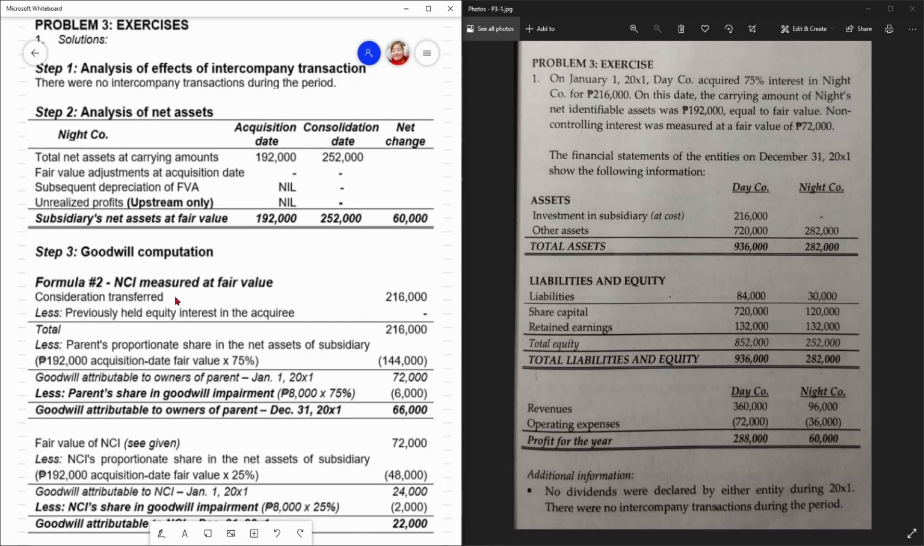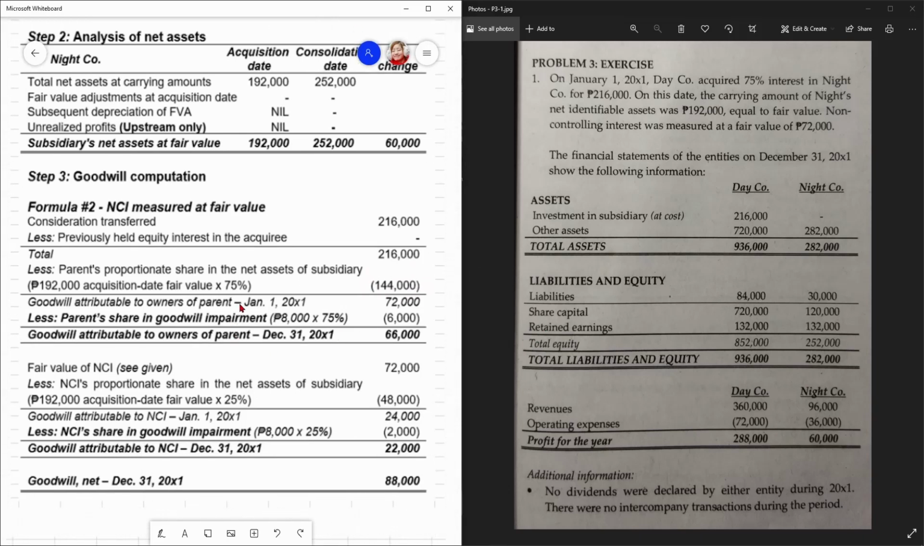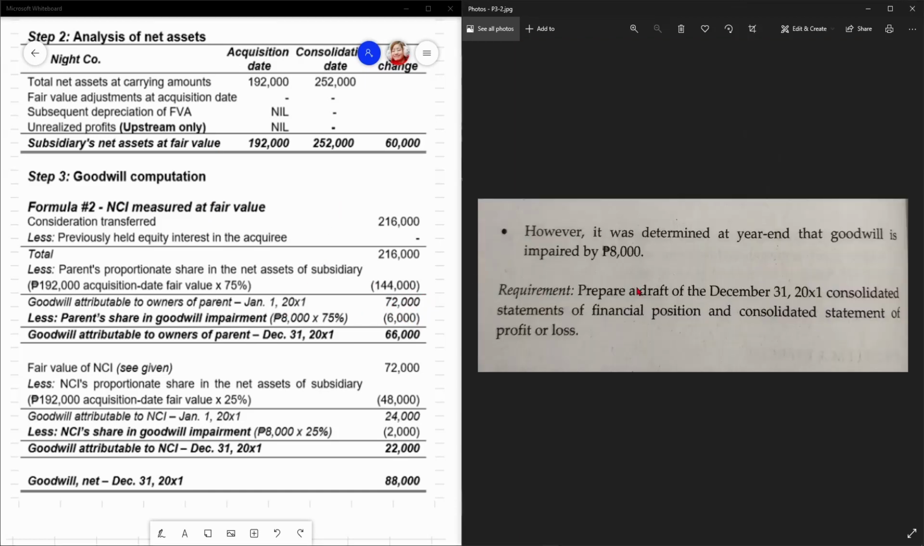So yun. Goodwill computation, yung consideration transferred, yung 216 for 75% interest, di ba? Wala tayong previously held equity interest, so total is 216. Then yung proportionate share niya sa net asset ni subsidiary, yung 192,000, 75% sa kanya, so 144. With that said, the goodwill attributable to owners of the parent is, as of the acquisition date, 72,000 pesos. Then, you can also make the table, di ba? Pareho lang lalabas yan.